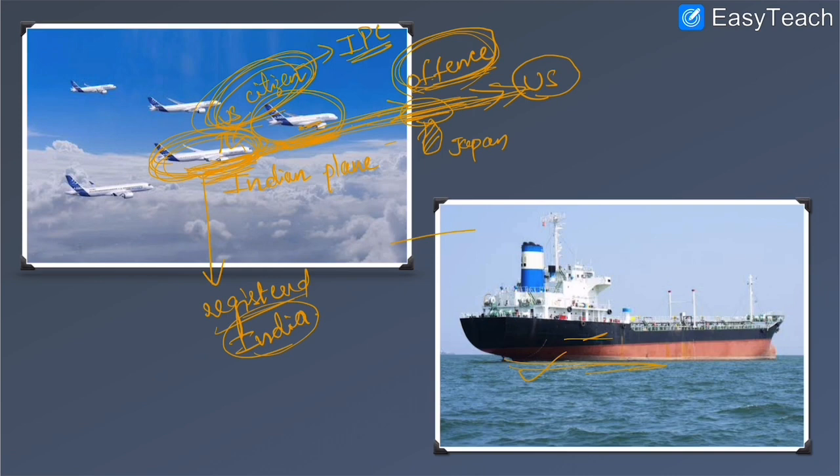So when he committed the offense in this plane, it is deemed that he has committed the crime in India, and that is the reason he will be tried as per the Indian Penal Code. I hope the concept is very clear to everyone. And the same is the case with a ship. An Indian ship, wherever it is traveling in the world, if any offense is committed in this ship, the person who has committed the offense will be liable as per the Indian Penal Code.